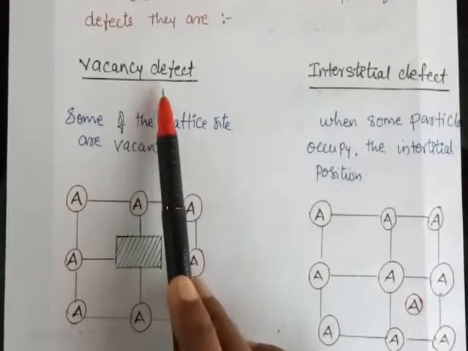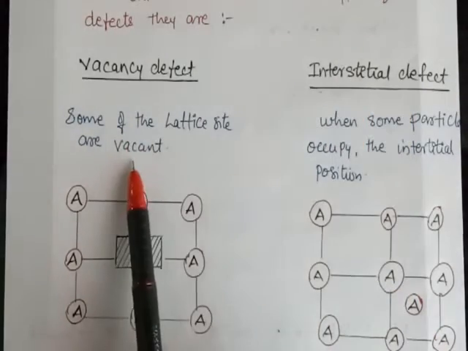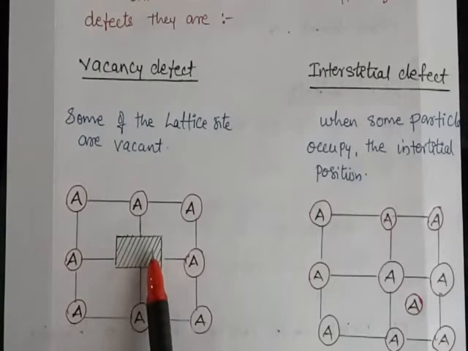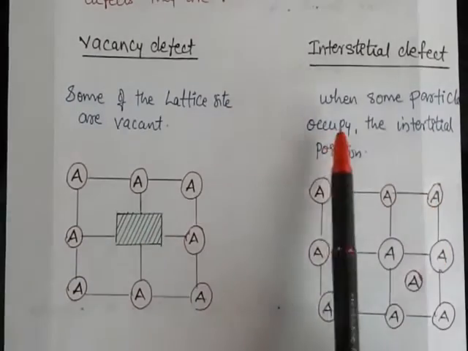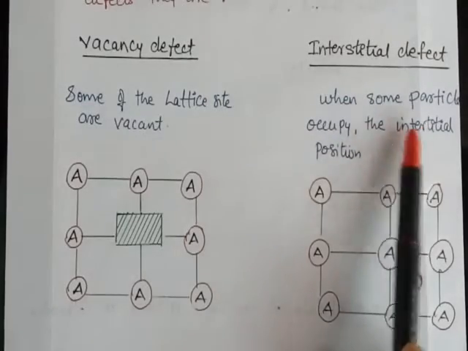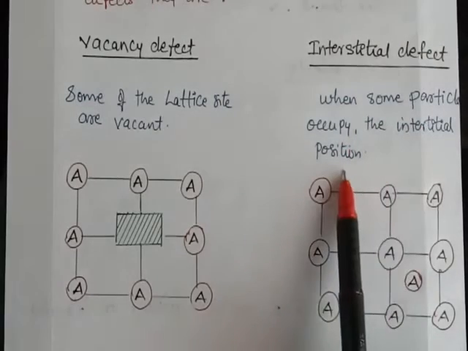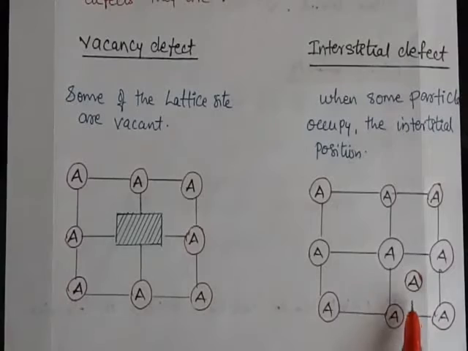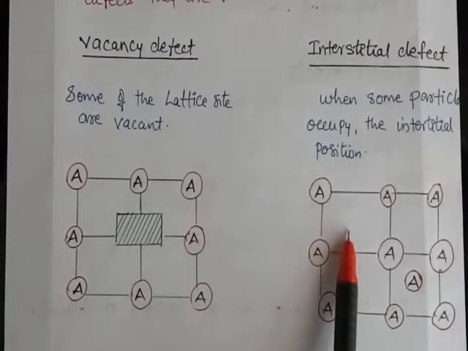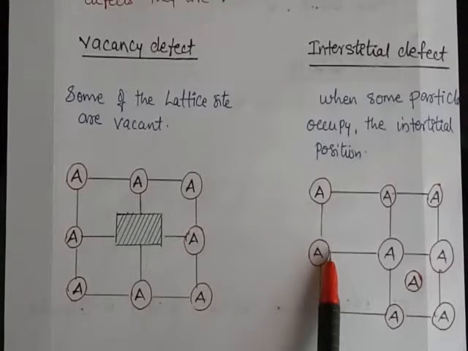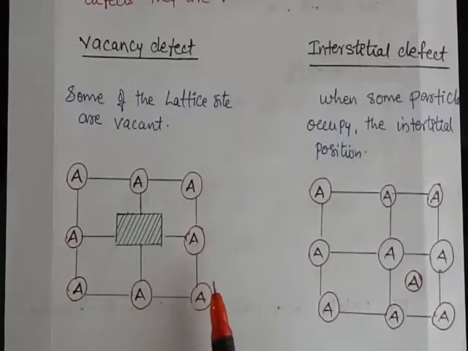Vacancy defect means some of the lattice sites are vacant. Here this lattice site is vacant, so this is called a vacancy defect. The second one is interstitial defect, which means some particle occupies the interstitial position. These two are examples of stoichiometric defects in non-ionic solids.